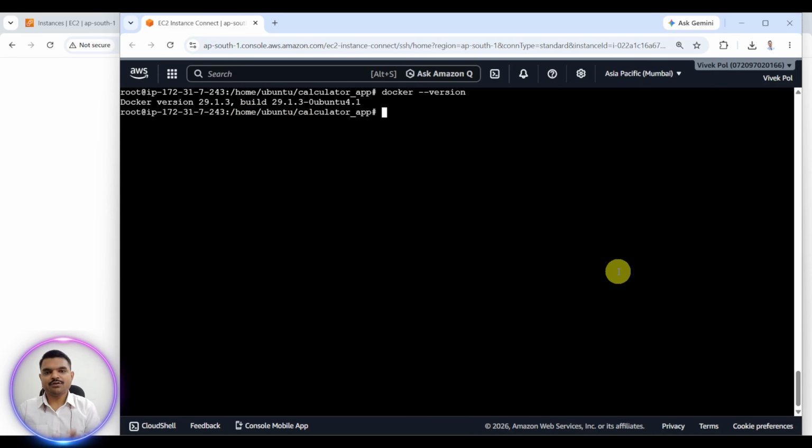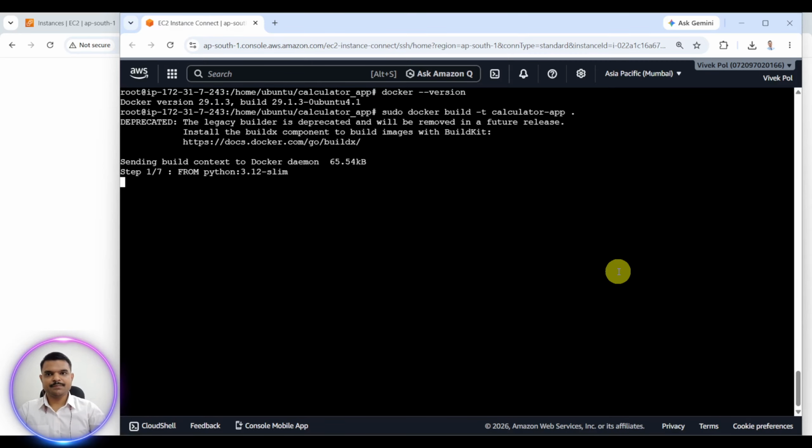Now we have to build the Docker image, because as of now we have just installed Docker, started Docker and enabled Docker, but we haven't built the Docker image. So sudo docker build -t calculator app, space dot.